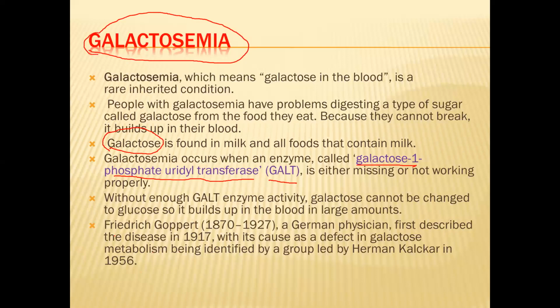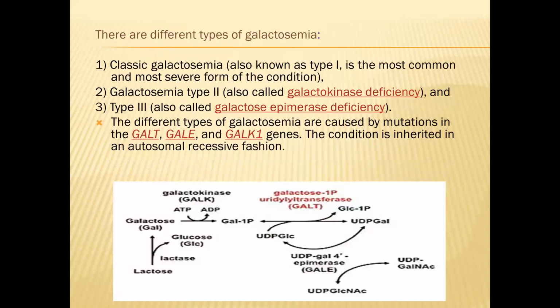This was first reported by Friedrich Göppert, a German physician, and later on the defects were identified by Hermann Kalckar in 1956. There are basically three different types of galactosemia: classic galactosemia type 1, and galactosemia type 2 and type 3. These are due to deficiency of different enzymes essential for conversion of galactose into glucose.